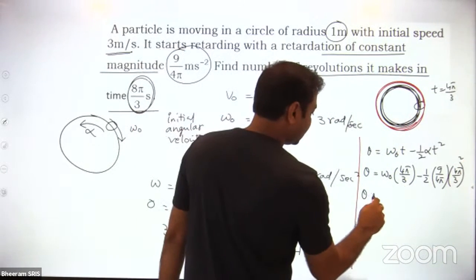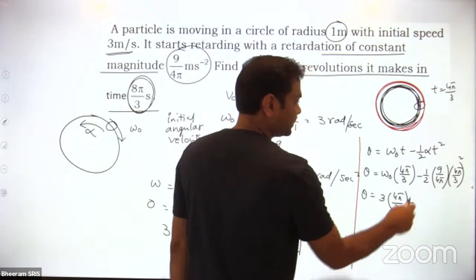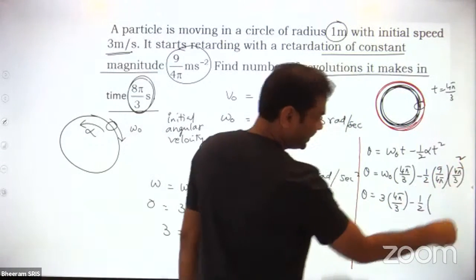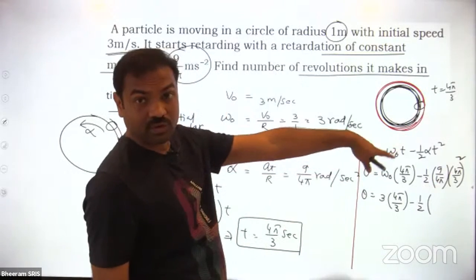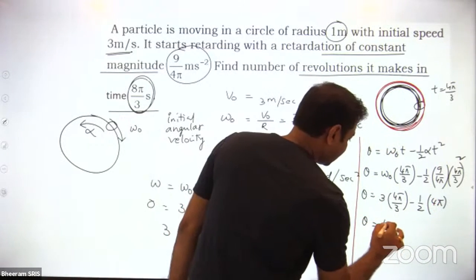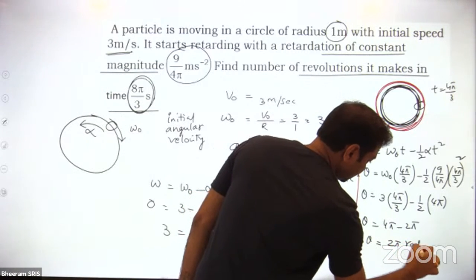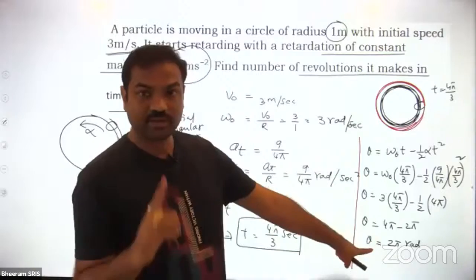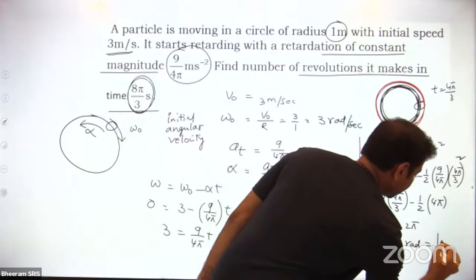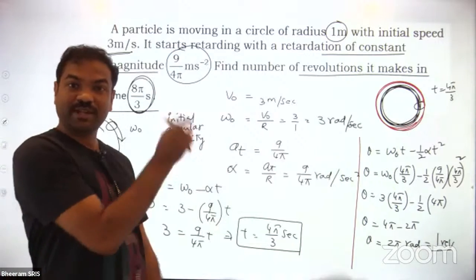So theta is equal to omega naught, which is 3, into 4 pi by 3, minus half into 9 by 4 pi into 4 pi by 3 whole square. The 9 cancels out, and 4 pi whole square by 4 pi gives 4 pi. Then theta is equal to 4 pi minus 2 pi, that means theta is 2 pi radians. That means 1 revolution, because 2 pi radians is 1 revolution. So this is 1 revolution till 4 pi by 3 time, but we require 8 pi by 3.